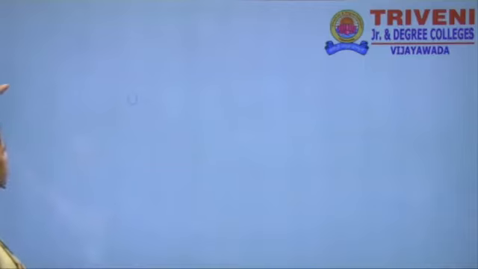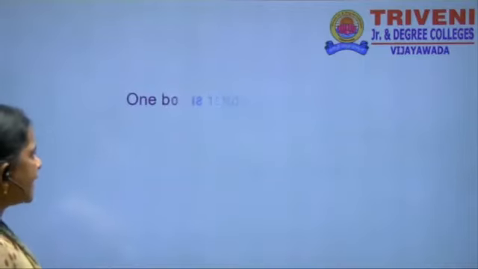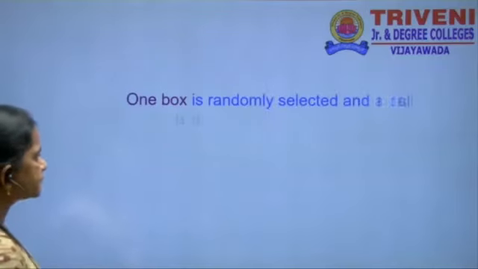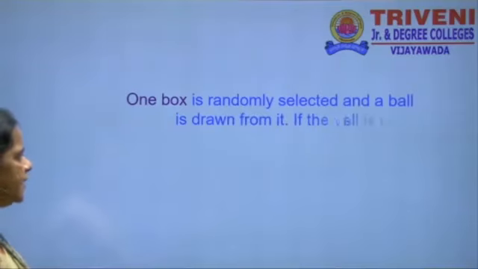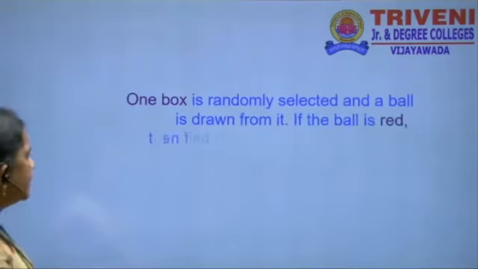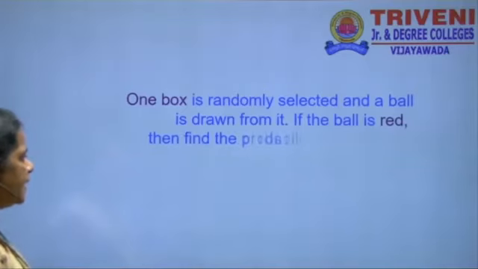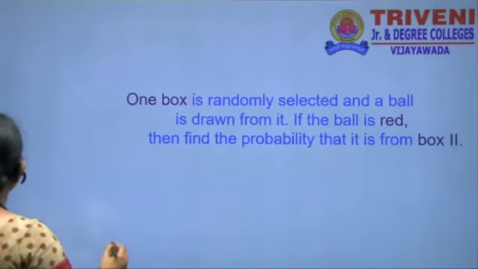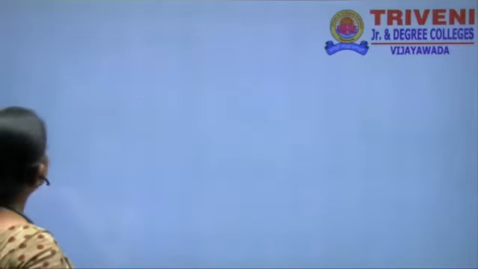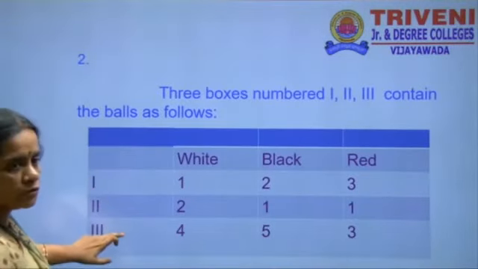One box is selected at random and a ball is drawn. If the ball is red, find the probability that it is from box 2. How many boxes are there here? 3 boxes, that is 1, 2, 3.